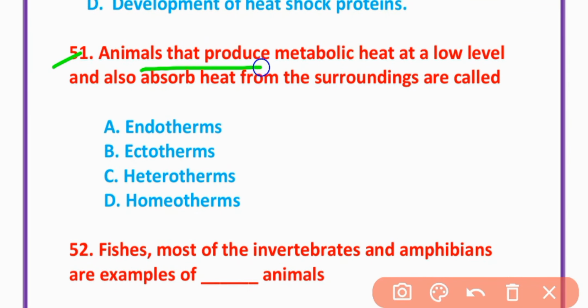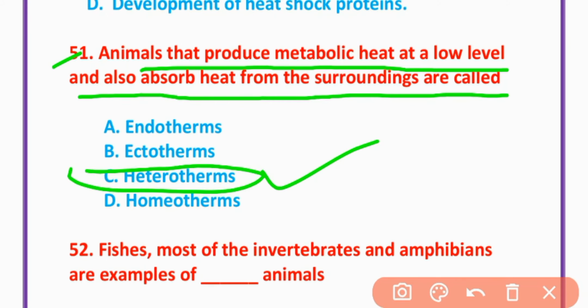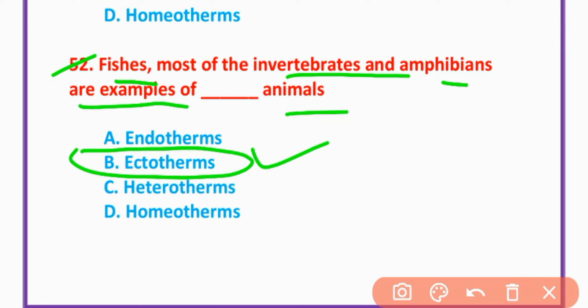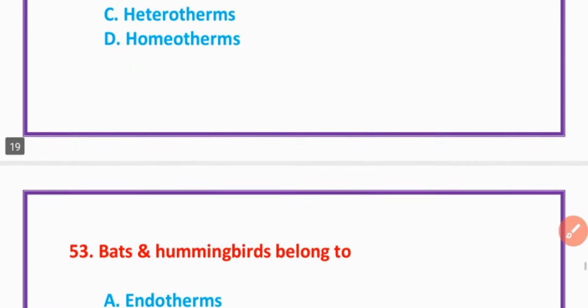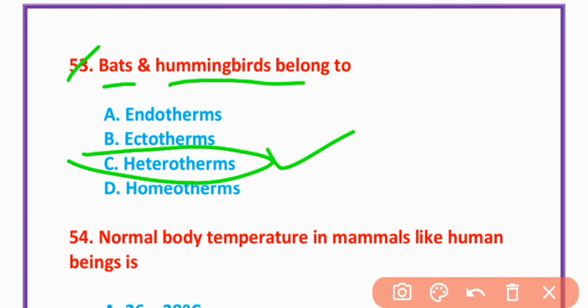51. Animals that produce metabolic heat at a low level and also absorb heat from the surroundings are called heterothermous. Option C is correct. MCQ number 52. Fishes, most invertebrates and amphibians are examples of ectothermous animals. Option B is correct. MCQ number 53. Bats and hummingbirds belong to heterothermous. Option C is correct.